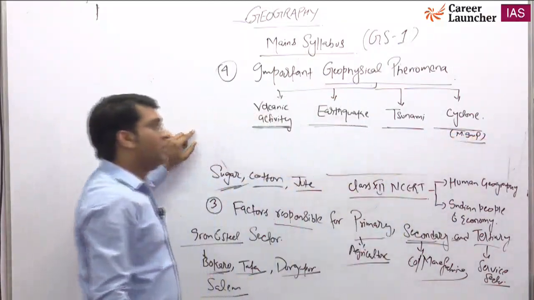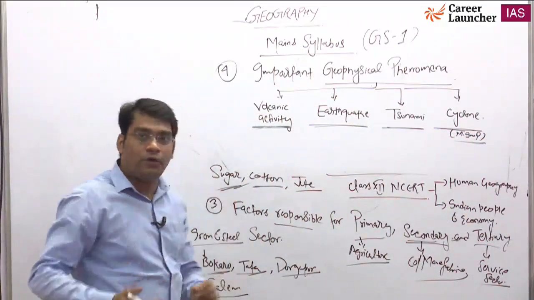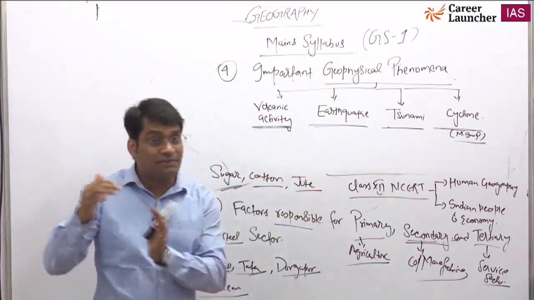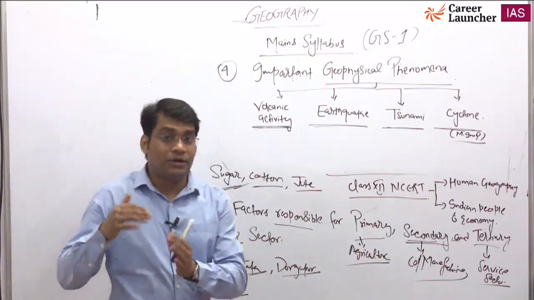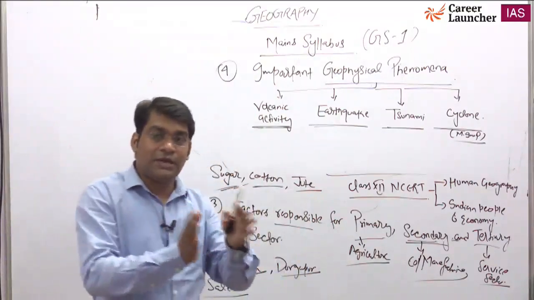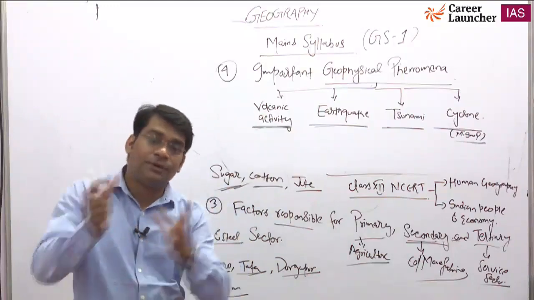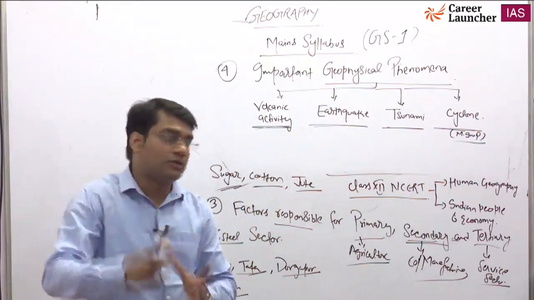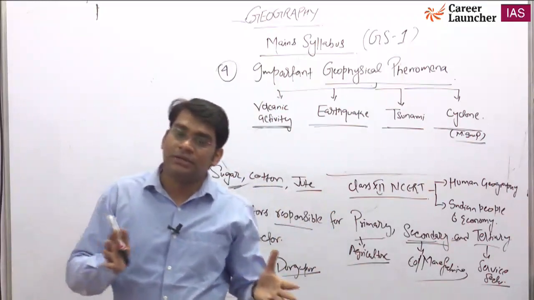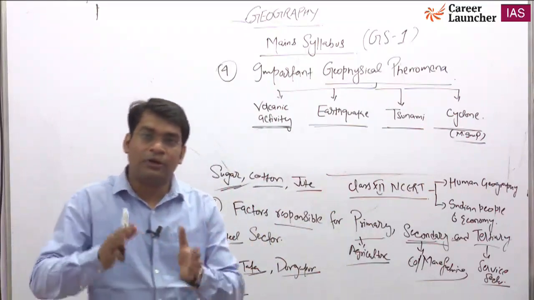Cyclone is most important, because this year again we have already seen two cyclones, Vayu and Phony, and both were categorized by our IMD, the Indian Meteorological Department, as very severe cyclones. Very severe cyclone is a category that shows a cyclone is very dangerous as compared to previous cyclones. Now the time period of these cyclones is already defined: in the months of September, October, November, every year, there will be cyclones.